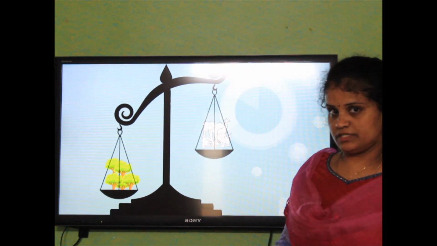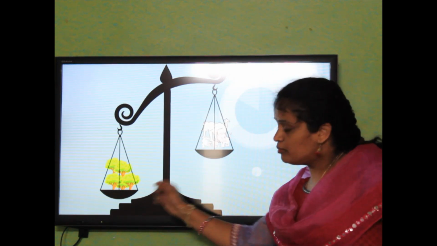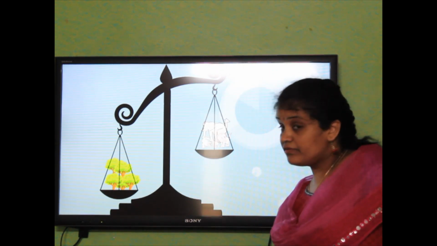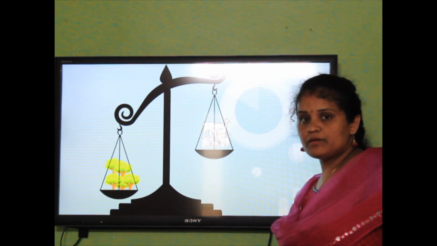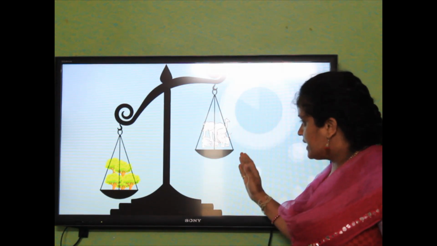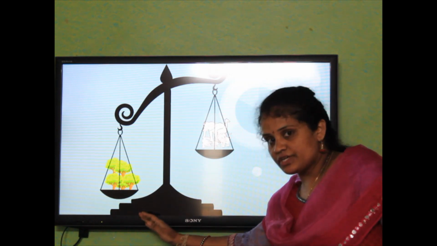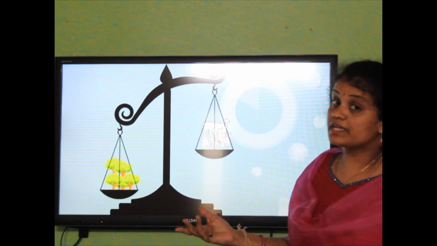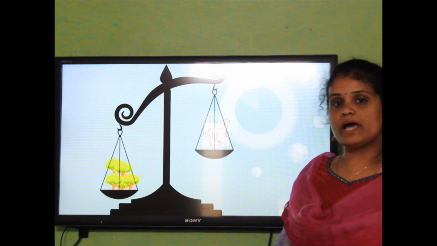The process in which plants prepare food is called photosynthesis, with the help of sunlight, air and water. They need more carbon dioxide. Who is giving it? We human beings and animals. But here fewer animals are there. Whatever carbon dioxide is released by fewer animals, it's not sufficient. So again we can say imbalance in nature. I mean to say there is no balance in nature.